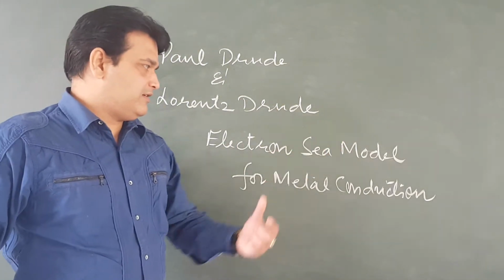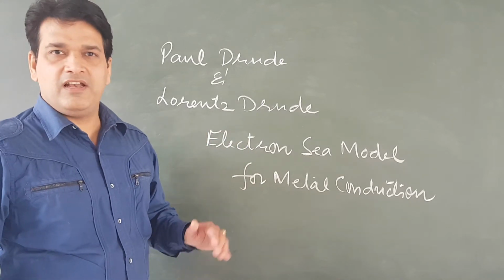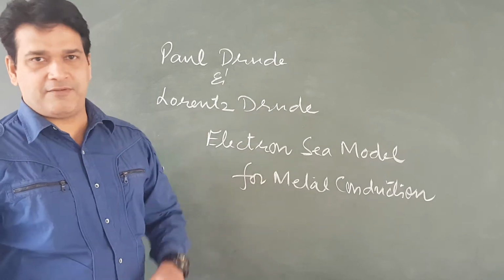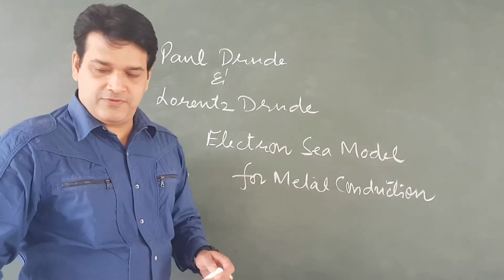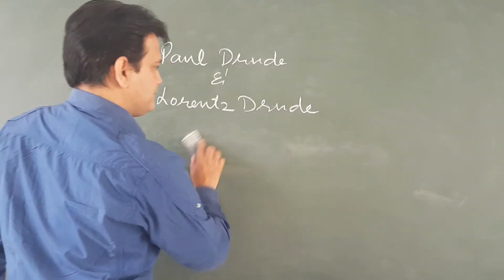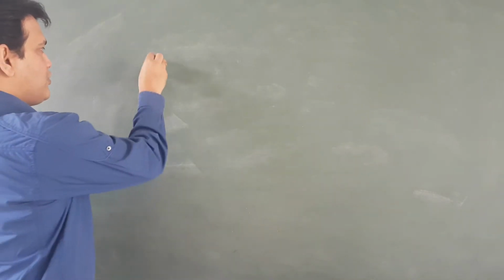Electron sea model means a sea of electrons lies in the metal, and with the help of a diagram, let us discuss the electron sea model.